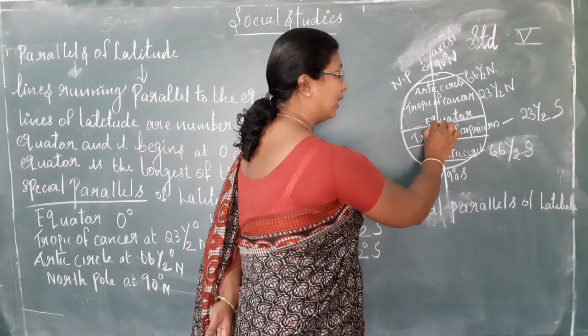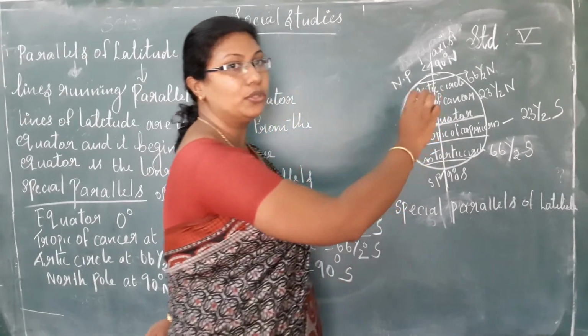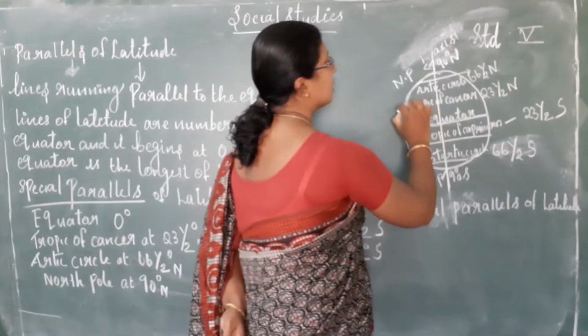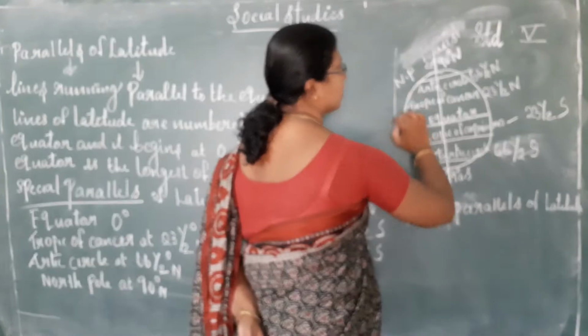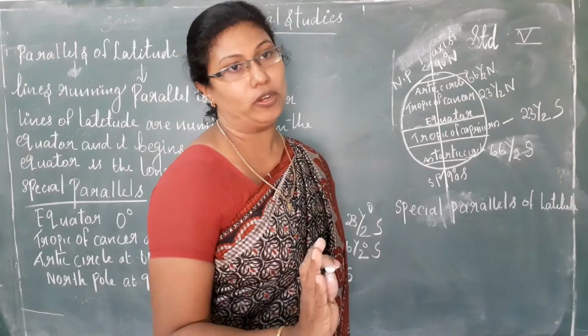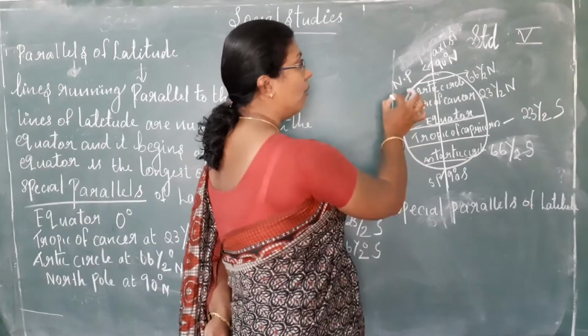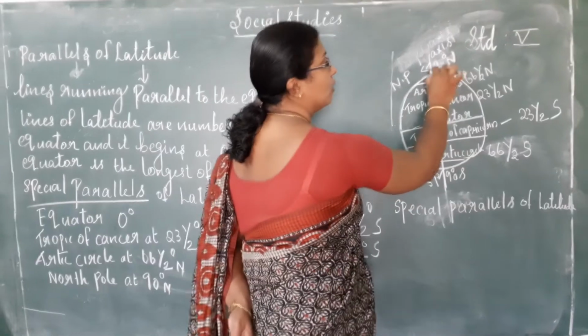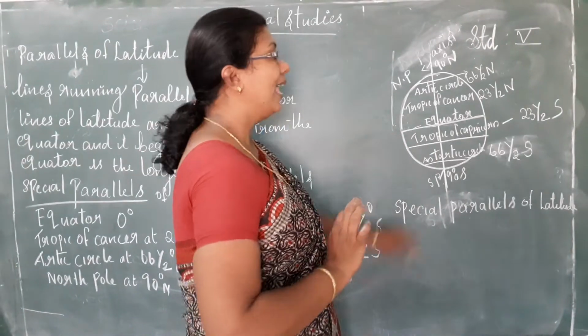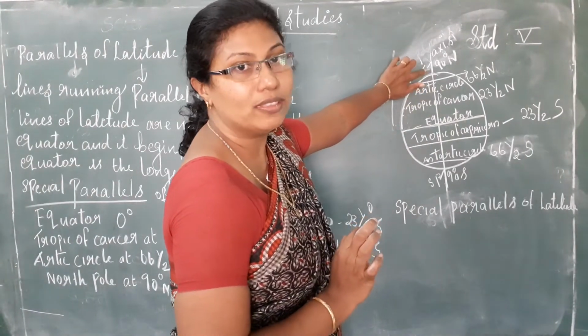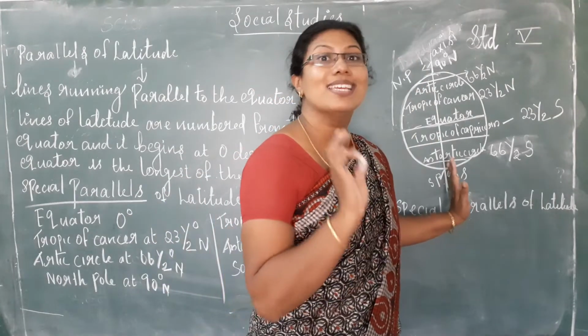Nearby the equator, you have to understand one thing. All this upside is considered as north. Last class itself I told you that when we consider a globe, two end poles are there, and the upside is the north pole and the downside is the south pole.